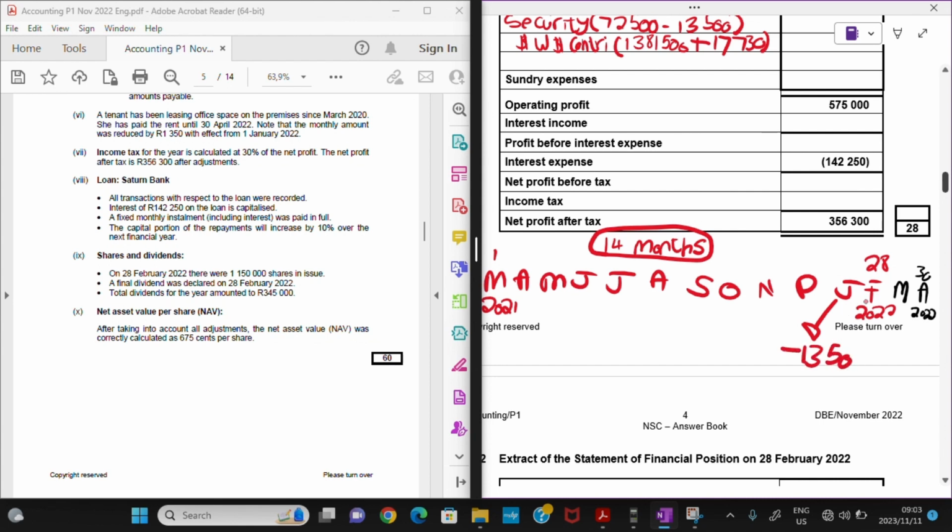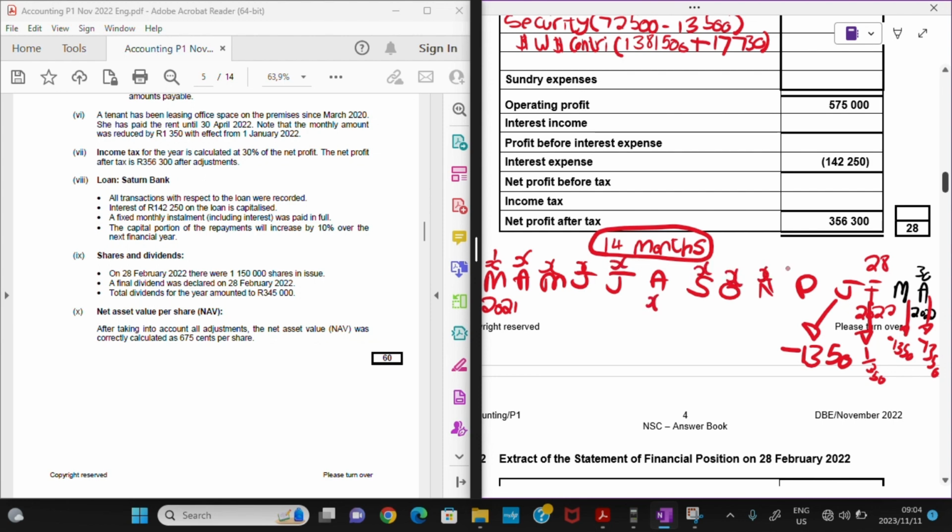It was not only for January, but for January, February, March, April: minus 1,350, minus 1,350, minus 1,350. Since we don't know how much we were paying, we will give it an X amount. We are taking a mathematical approach with this one. Each and every month we were receiving an X amount of rent.